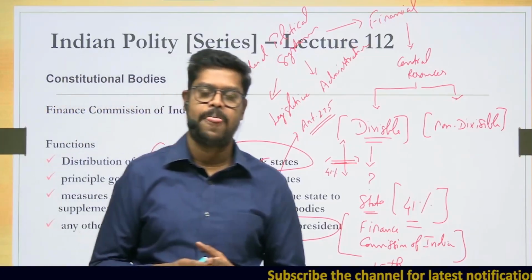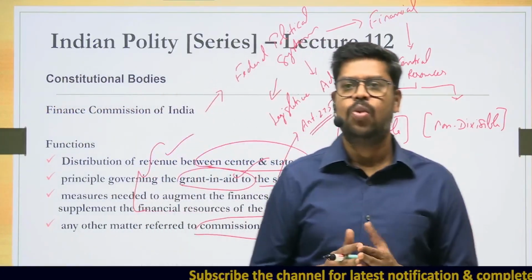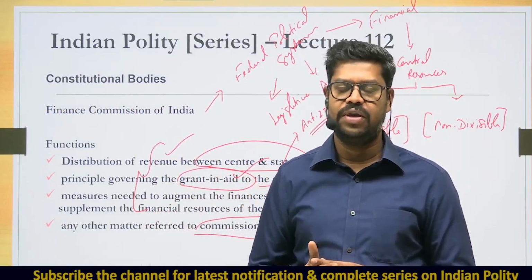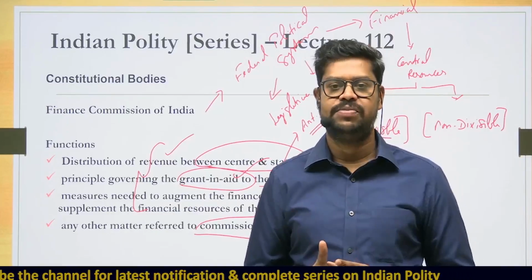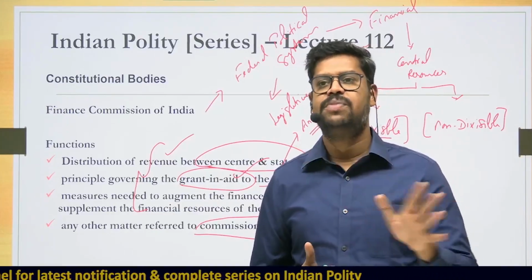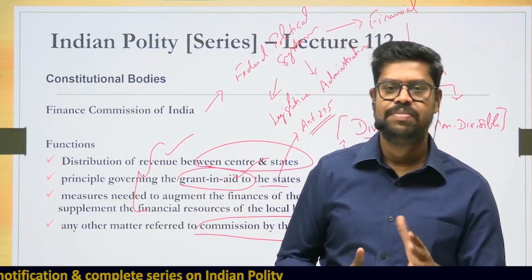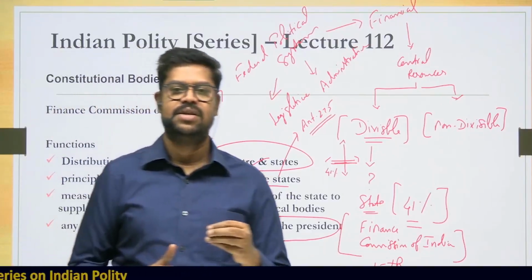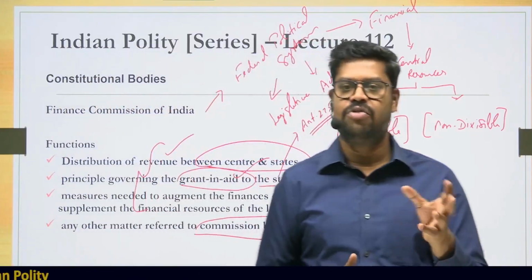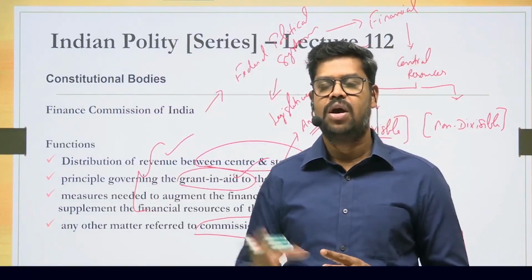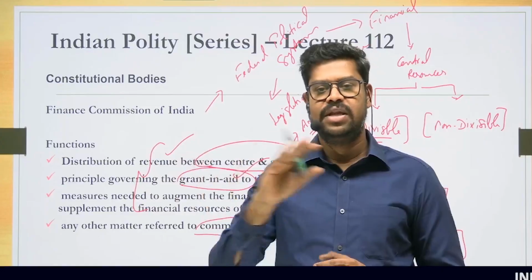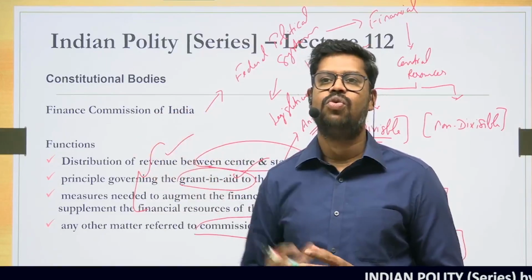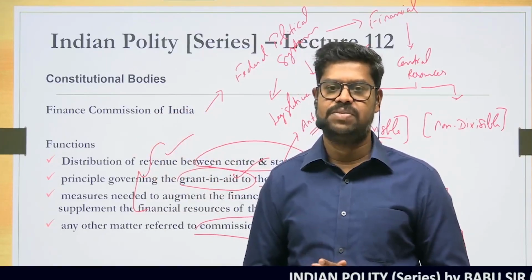Now remember one more thing, whatever grant is given by the center to the states by virtue of Article 275 and by the recommendation of the Finance Commission, they are all to be charged upon the Consolidated Fund of India. So what does it mean that they are charged upon the Consolidated Fund of India? These grants-in-aid have to come from the Consolidated Fund of India, and at the stage of vote on demand for grants, the grants-in-aid given to the states shall not be put to vote, although they can be discussed, because they are a charged expenditure.